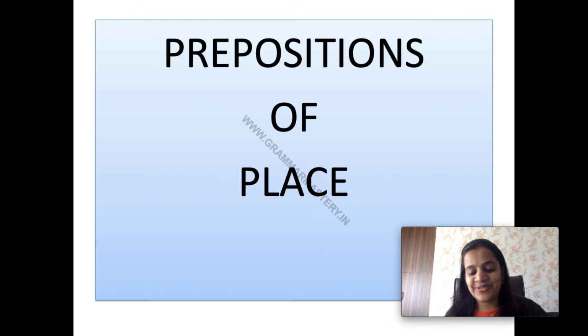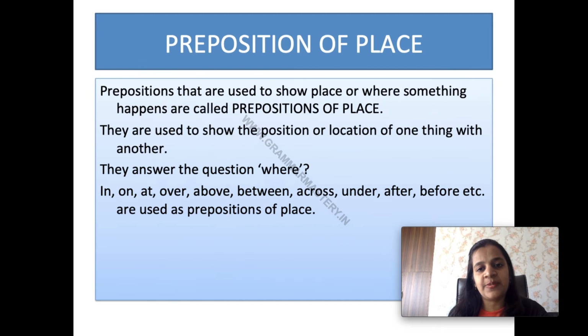Hello everybody. So let's discuss the next type of prepositions, that is prepositions of place. I have told you there is not much difference between prepositions of place and movements or positions because they both describe the where word. So let's see what are the prepositions of place. Prepositions that are used to show place or where something happens are called prepositions of place. They are used to show the position or location of one thing with another. They answer the question where.